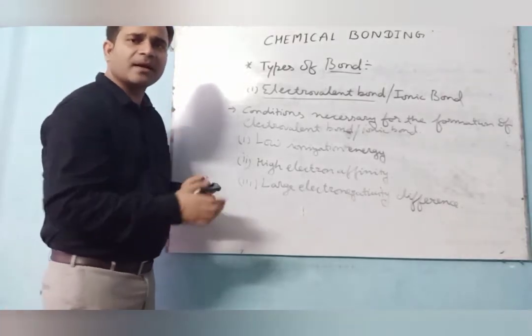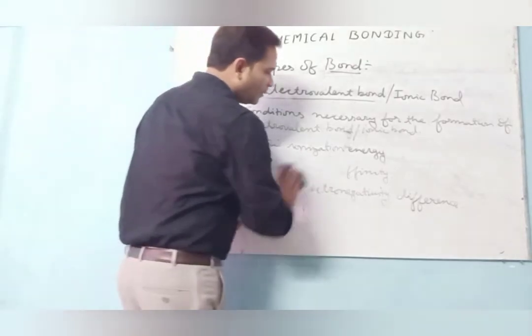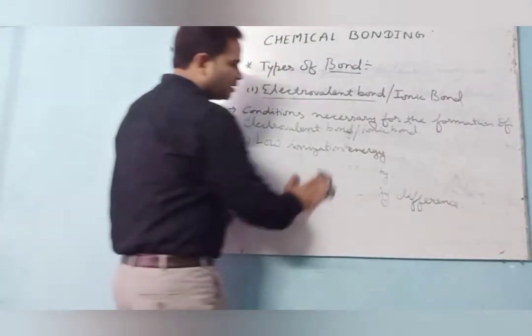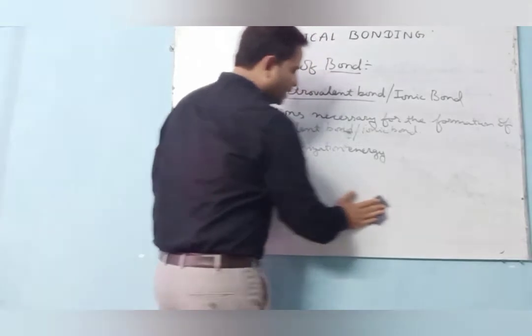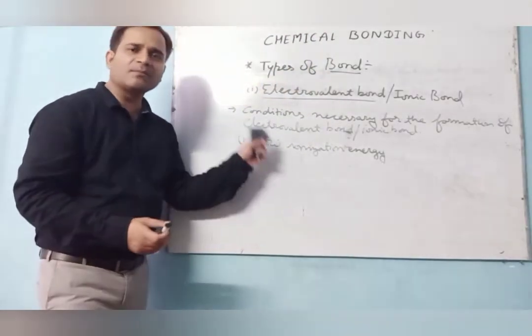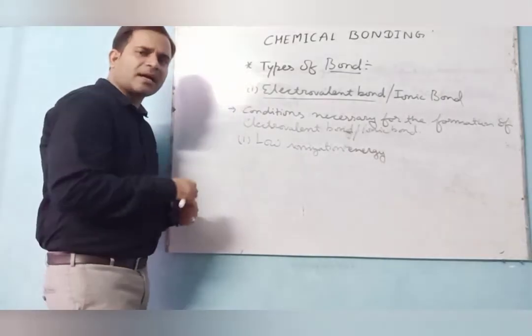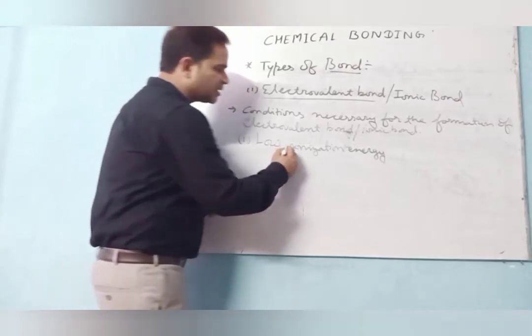Let's see one by one how this takes place. See, first condition I am saying here is low ionization energy. It means whenever the ionization energy is low, then the ionic bond forms. Recall what I told about ionization energy.